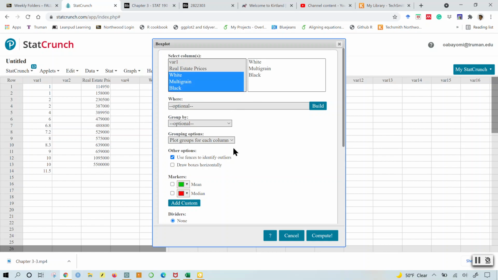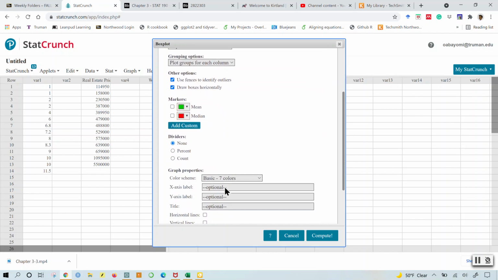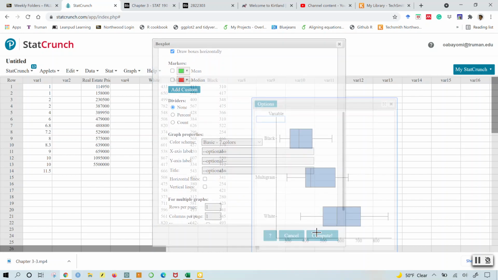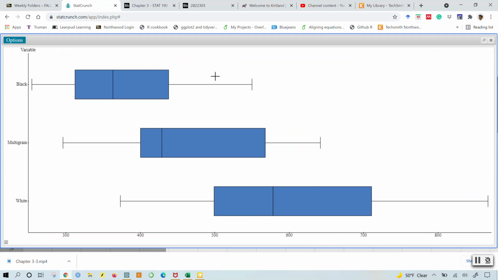I want all three columns, and I'd like you to draw the boxes horizontally. This is usually a very good visual that helps us observe the box plot from left to right. So, click on compute, and I have the box plots. Immediately, I can see that for white, there are more sales going on, and multi-grain is next in rank, and then black.